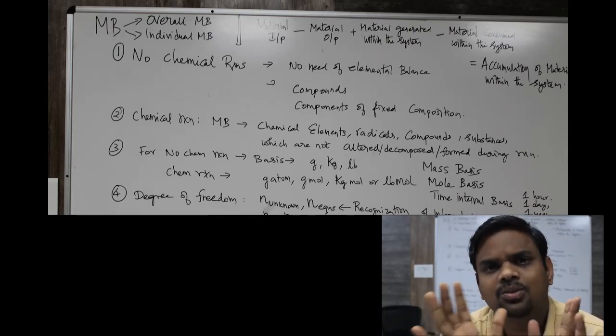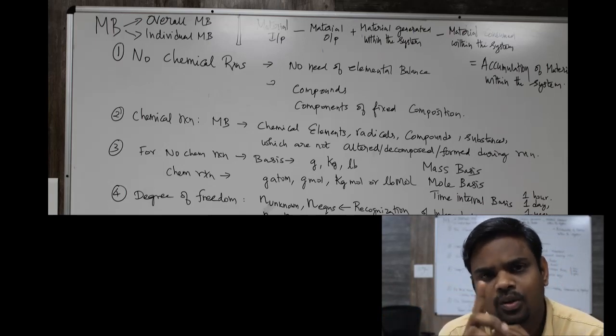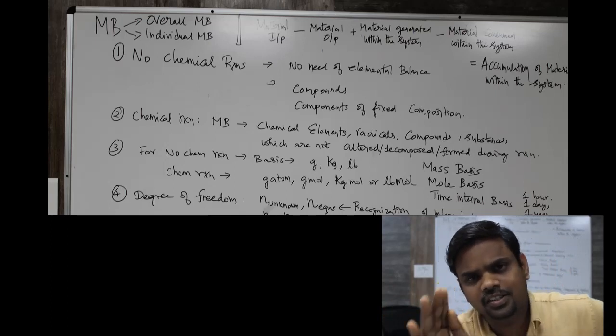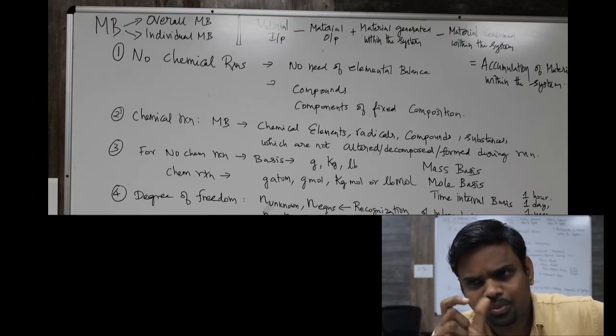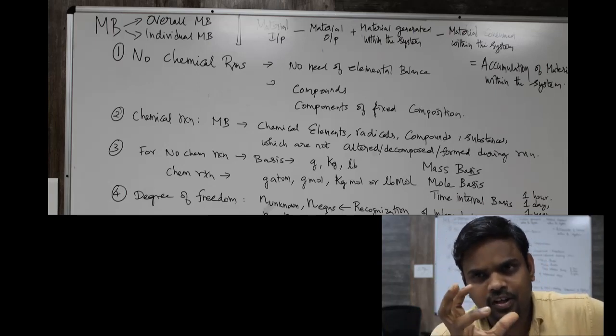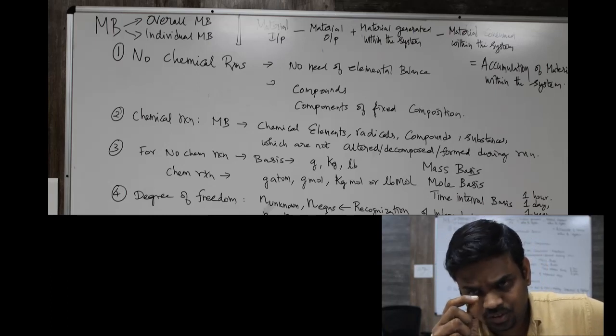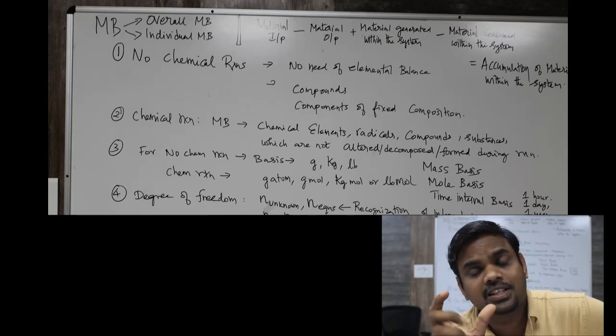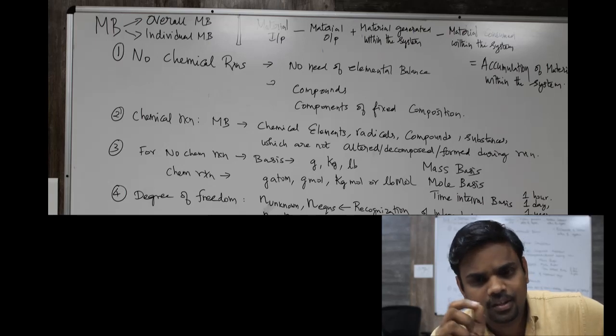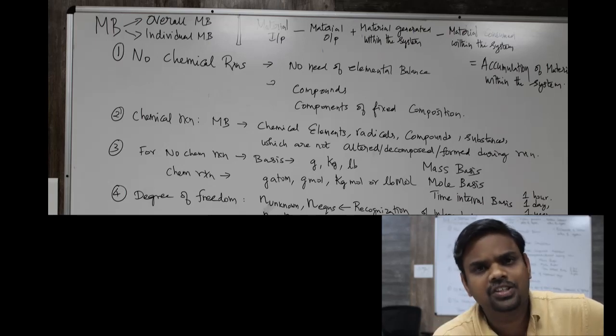It is easier to choose 100, or even 1 kg or 100 kg. If you choose like that, mostly the compositions are given, right? Compositions of the materials in a feed gas mixture are given in mass percentage or mole percentage. So when the percentage is given and I assume the value of the basis as 100, then whatever the percentage is, that is equally my kg, that is my mass.